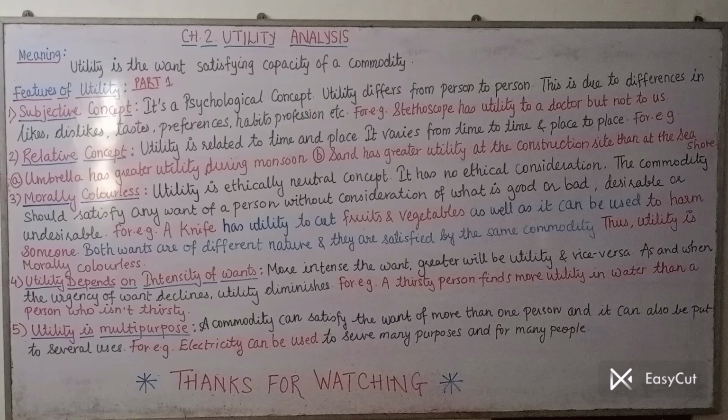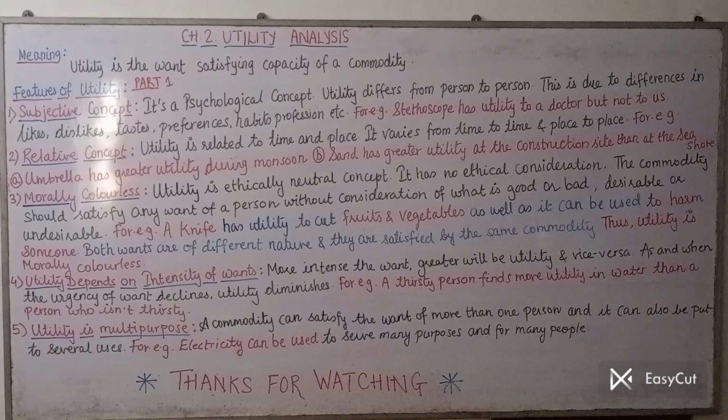What is utility? A very simple single liner meaning. Utility is the want satisfying capacity of a commodity. I repeat the meaning. Utility is the want satisfying capacity of a commodity. That means what? Let us simplify it. If any commodity is in a position to satisfy anybody's want, then in that case we may say that commodity possesses utility. That's the meaning of this concept utility.